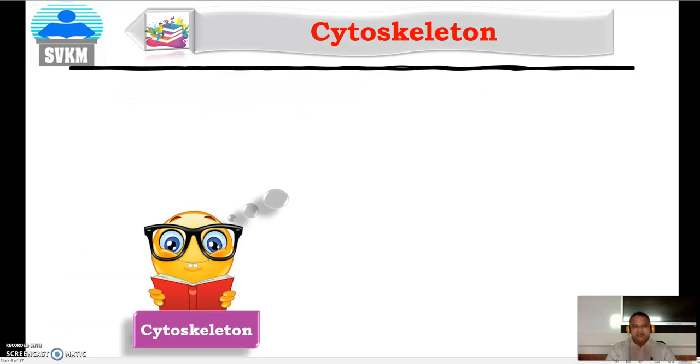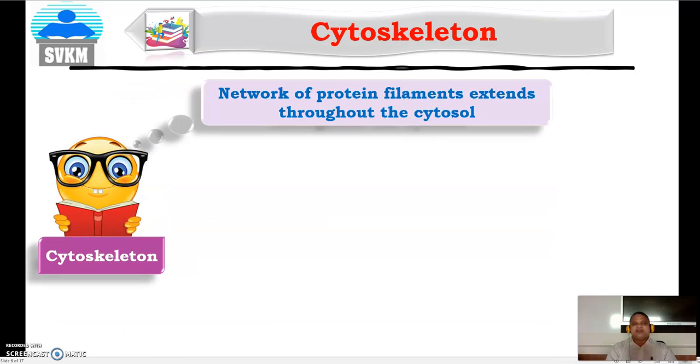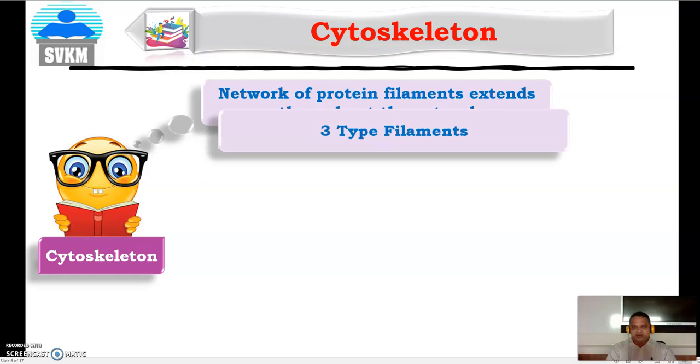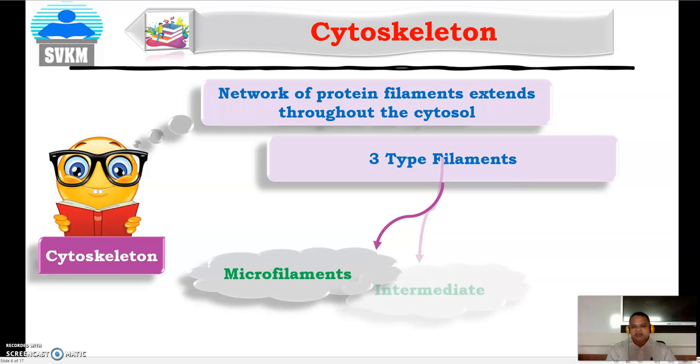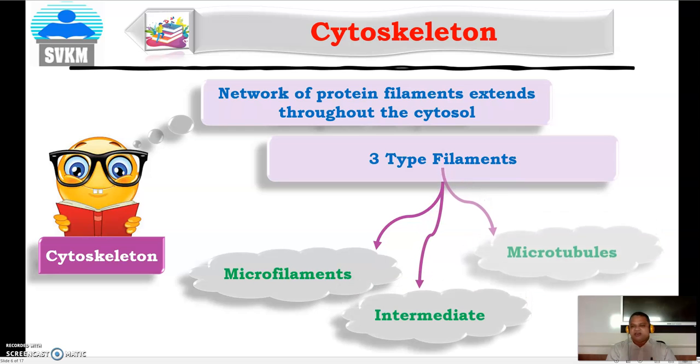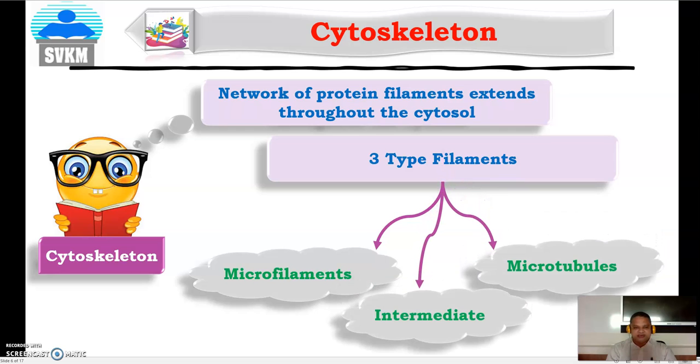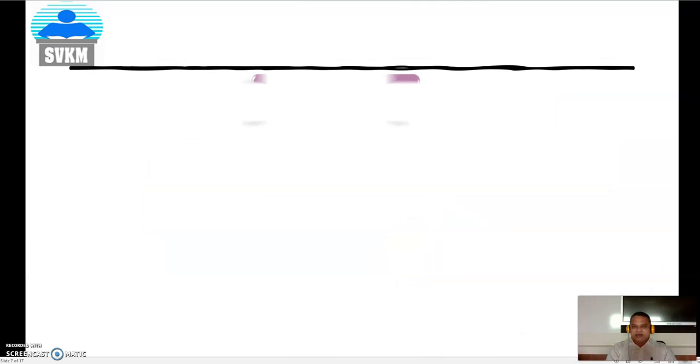What is the cytoskeleton? The cytoskeleton is the network of protein filaments that extends throughout the cytosol. There are three types of filaments: one is the microfilament, second is the intermediate filament, and third is the microtubule. Now we will study them one by one. Microfilaments.